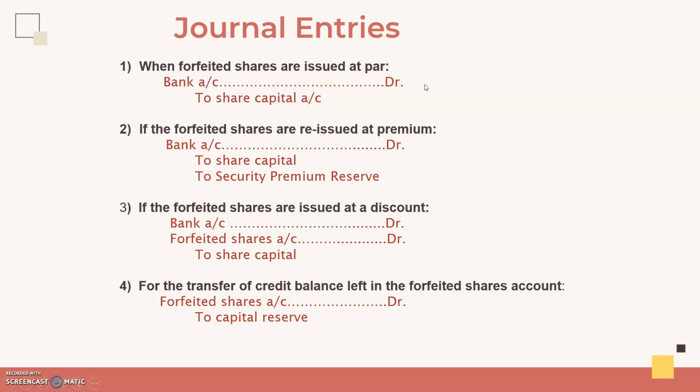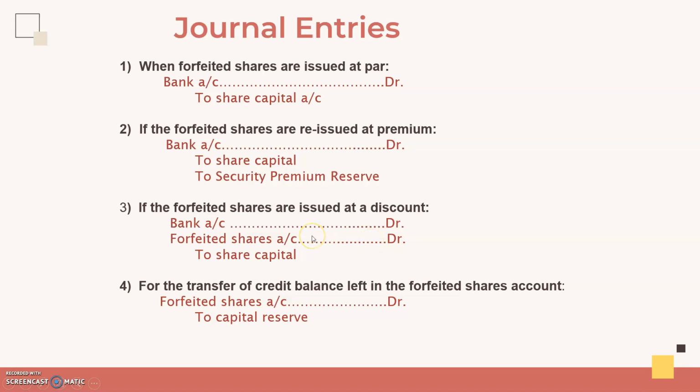So if shares of rupees 10 are issued at rupees 10 itself, that means at par, bank account debtor to share capital account. But if the forfeited shares are reissued at a premium, then along with share capital, you will be collecting the securities premium reserve also, just like the ordinary issue of shares. And if forfeited shares are issued at a discount, then you cannot show it as discount on issue of shares. But instead, the other things are the same. See, bank account debtor and share capital is the same. But the discount amount will be taken from the forfeited shares account.